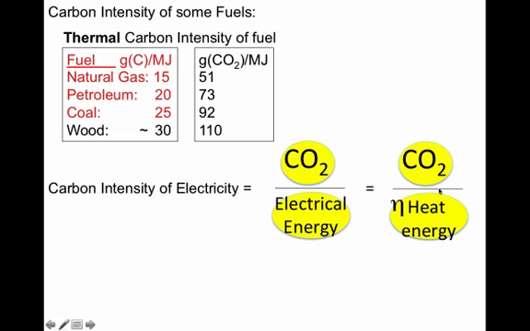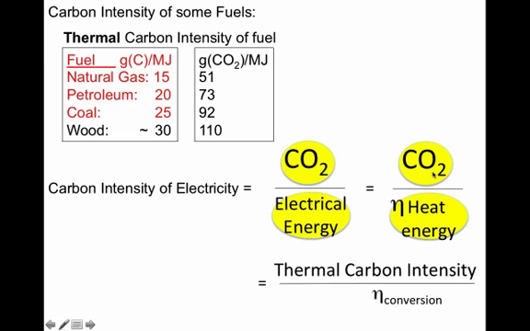This right here is the carbon intensity of the fuel. And so in fact, the carbon intensity of the electricity we produce is equal to this thermal carbon intensity of the fuel, but we have to divide by the conversion efficiency because we get less electricity out for the same amount of carbon dioxide emitted if we have to convert the heat to electricity.